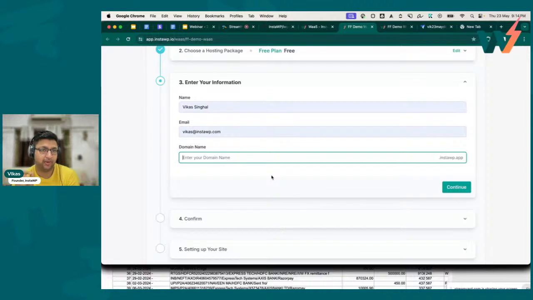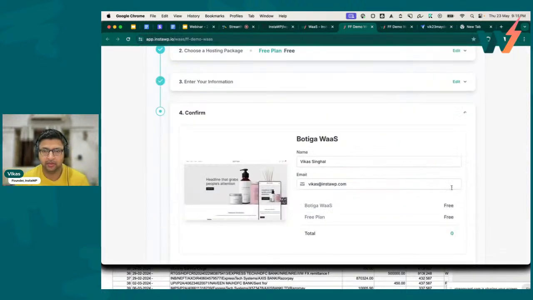However, if you have our white label add-on, which costs you $20 on top of your plan, you can use your own domain as a subdomain provider, right? So then your users will feel more of a white label effect, if that's the right word. So let's type in a keyword and click continue.